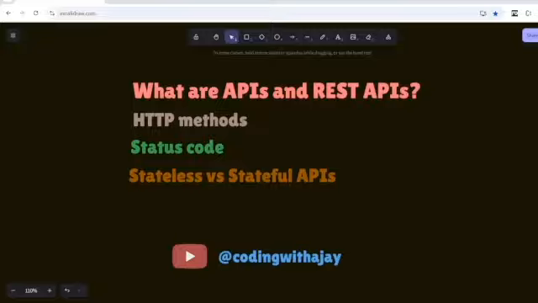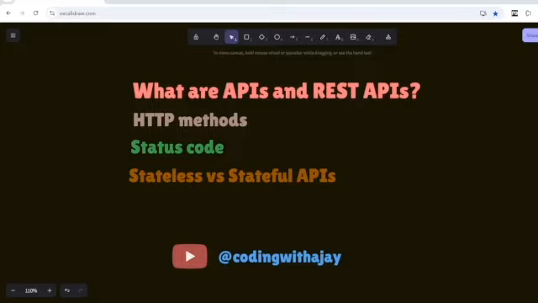The most famous one that we generally associate with API is REST API. What are REST APIs? We will talk about that in this video also. But it's REST API, GraphQL type of API. These are called web APIs, for web related tasks.